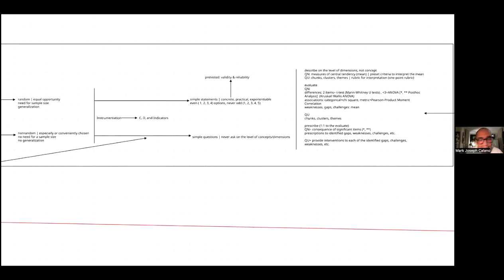Whereas here on the level of qualitative research, there's no such thing as pre-testing, but there has to be triangulation, which basically means comparable data. That data is comparable from multiple sources.